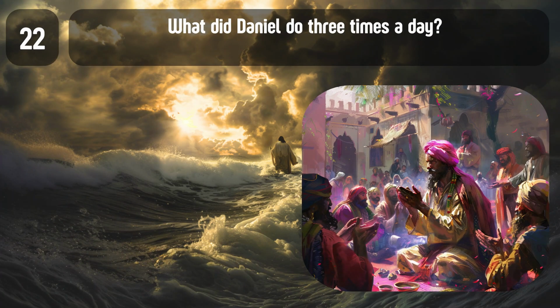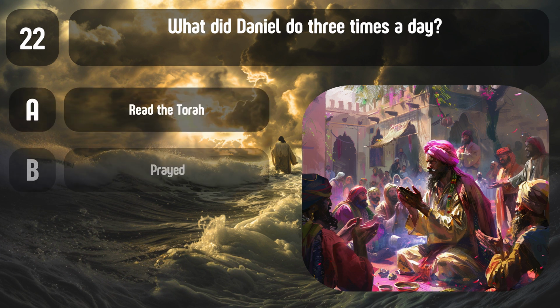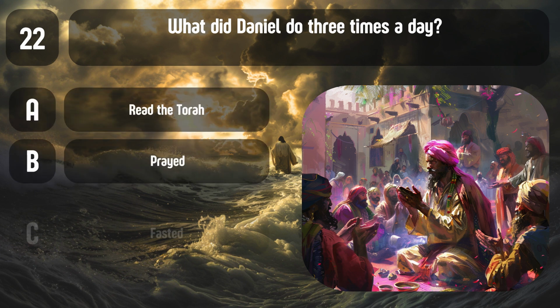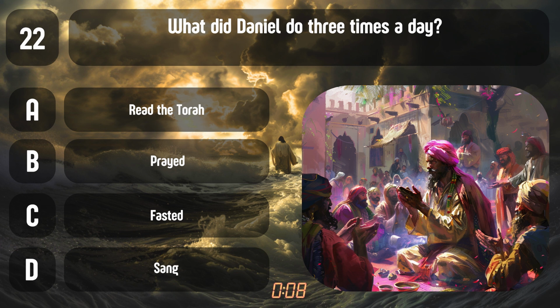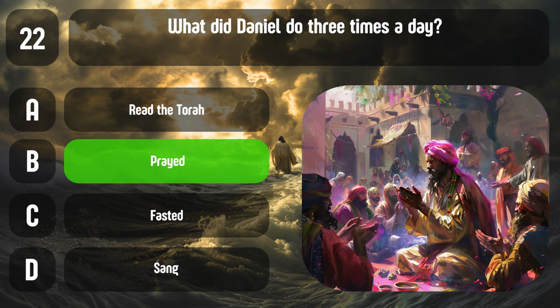Question 22. What did Daniel do 3 times a day? A. Read the Torah. B. Prayed. C. Fasted. D. Sang. Correct answer, B. Prayed. Daniel prayed 3 times daily, even when it was forbidden.